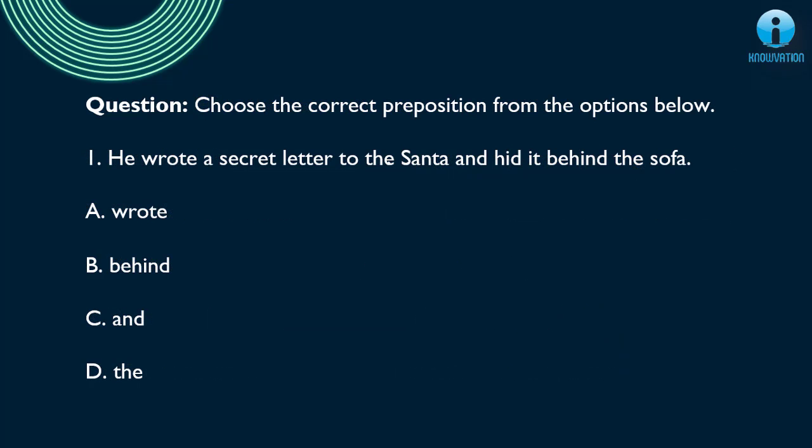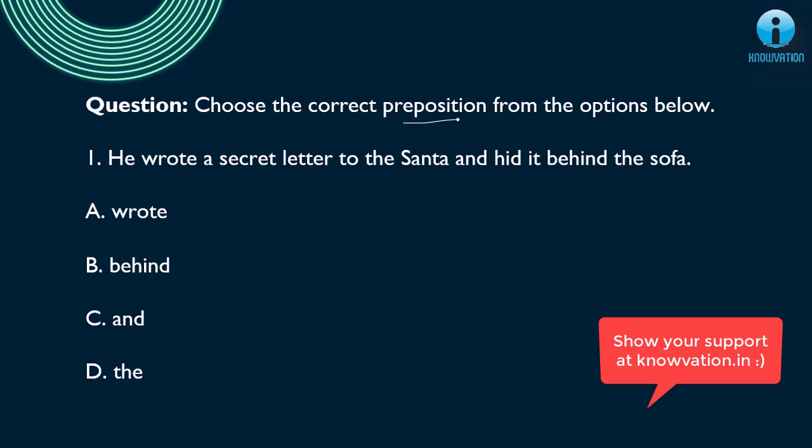Now friends, we have MCQs, so we have to choose one correct answer, and which of these words in the sentence is a preposition. Okay, so let's find out. He wrote a secret letter to Santa and hid it behind the sofa. So friends, where did he hide it? Behind. Behind is showing me the correct position. Okay, so behind is the preposition.